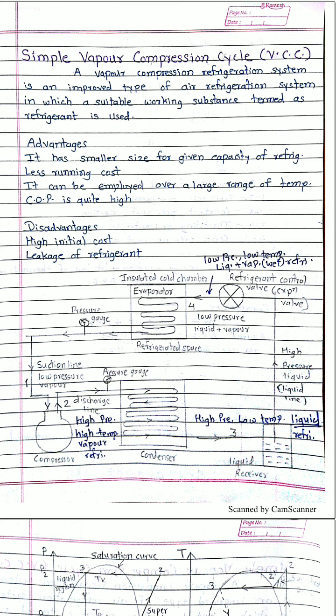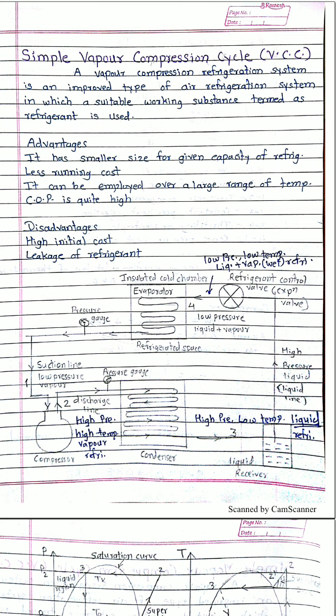So here I have drawn one schematic of a vapor compression refrigeration cycle. There are 1, 2, 3, 4, 5 units. First we will start from the compressor, at the left bottom corner.